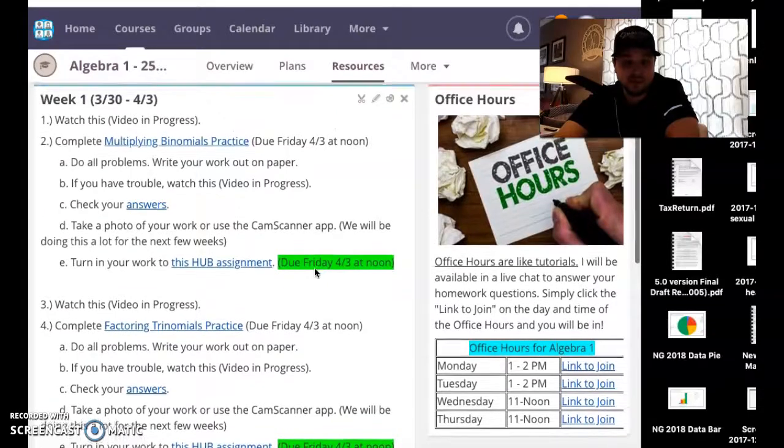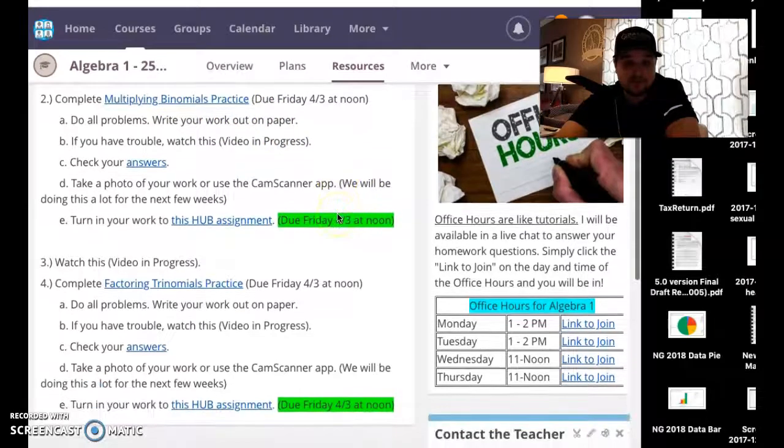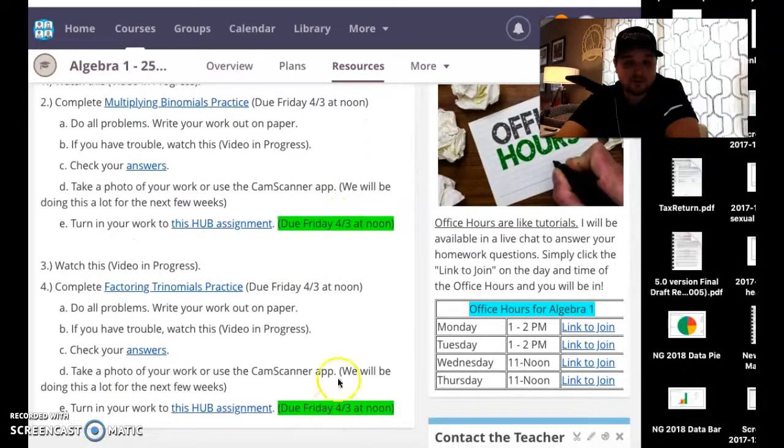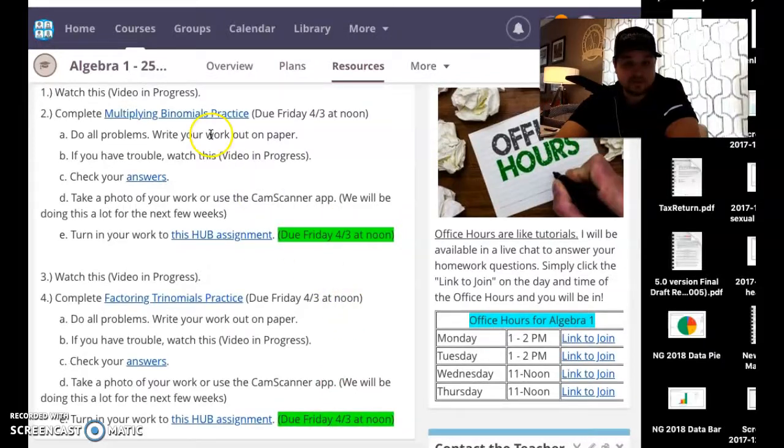Okay, so this week, before April 3rd, which is Friday at noon, you need to have all of your work turned in. There are 2 assignments. There's this assignment right here that you can click this link and you'll be able to see the practice problems you're going to be working on, and you will be turning that into this hub assignment.